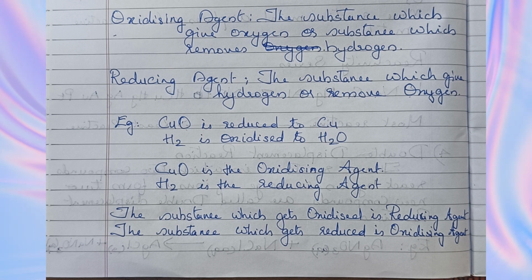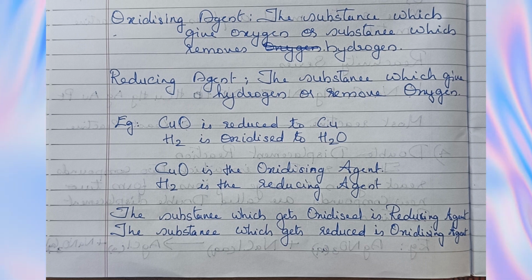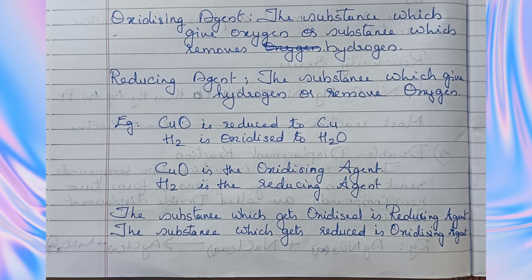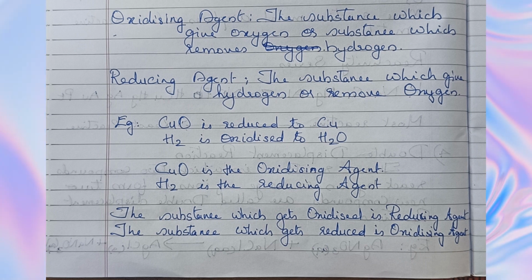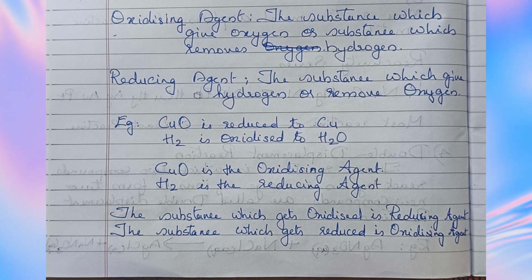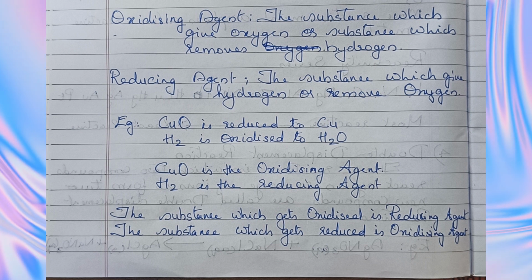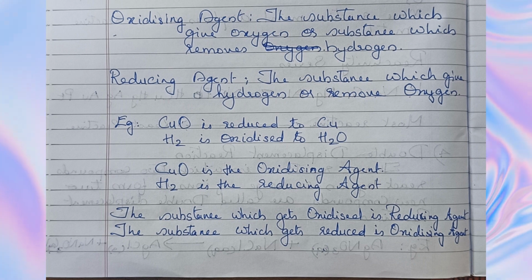Example, CuO is reduced to Cu while H2 is oxidized to H2O. Therefore, CuO is the oxidizing agent while H2 is the reducing agent. The substance which gets oxidized is the reducing agent while the substance which gets reduced is the oxidizing agent.